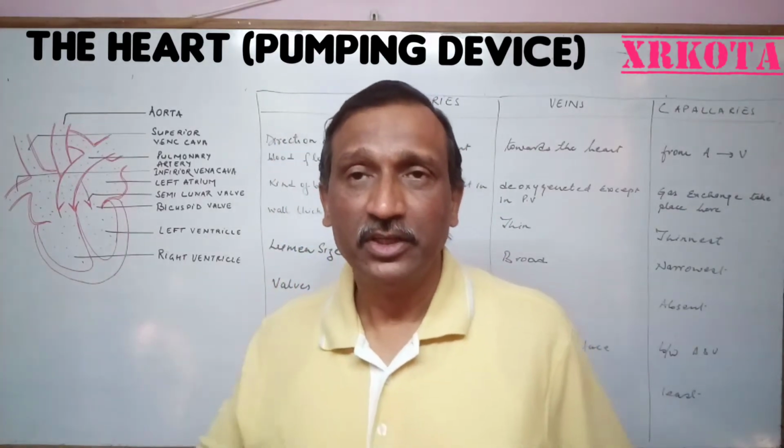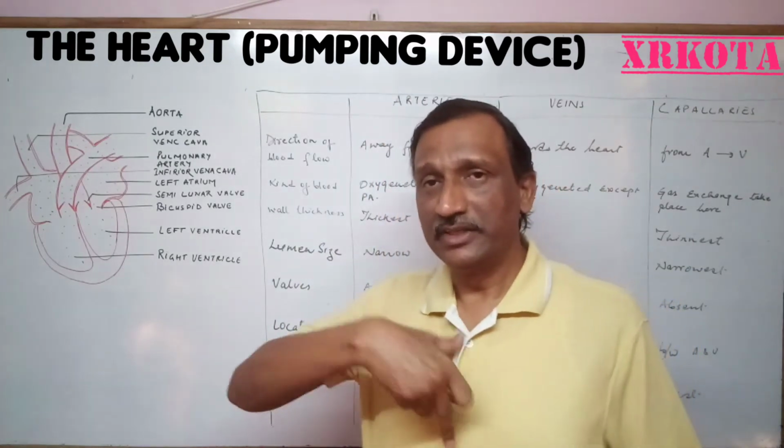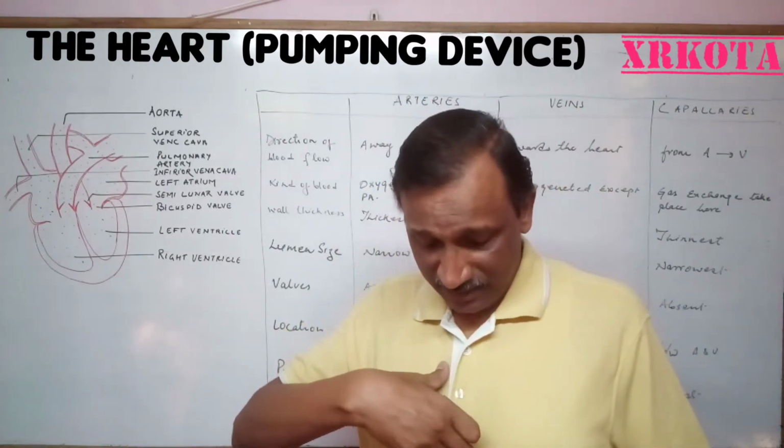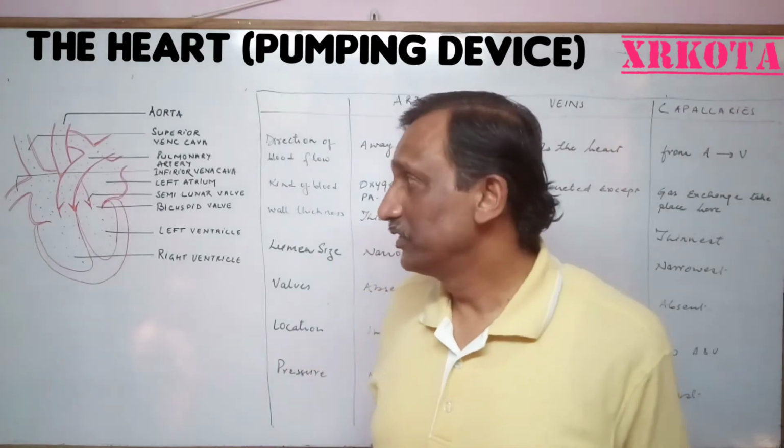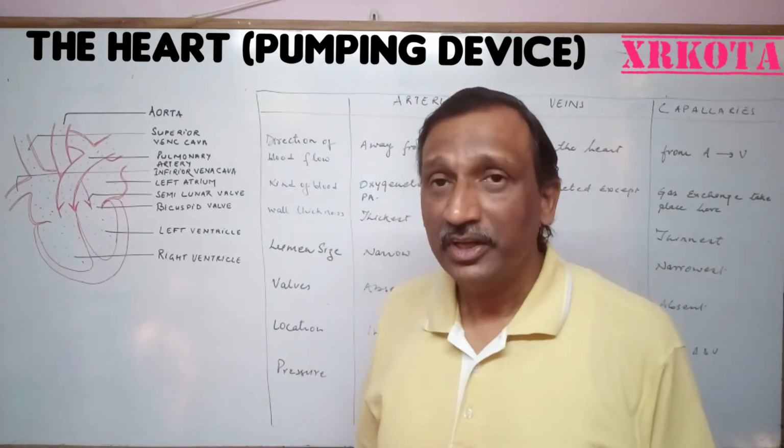The heart is one in number, located in the center of the chest cavity, this portion, and its lower end is slightly tilted towards the left. That is because of the large size of the liver.